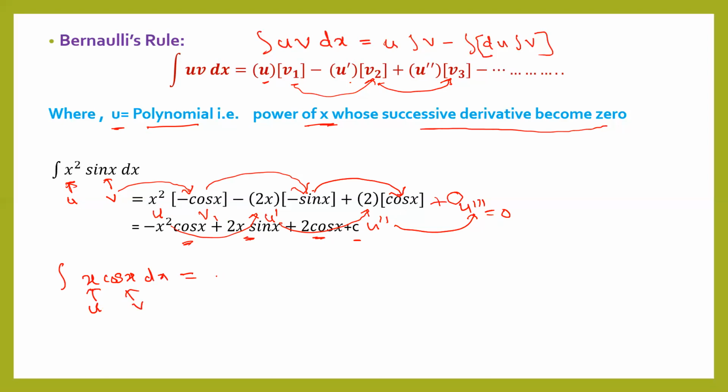When you apply this formula, x as it is, u, integration of v, integration of cos is sin x, then derivative of x, 1, integration of sine, minus cos x, and you can see here, this is x sin x plus cos x and the constant of integration c. In this way you can find integration by using the generalized rule of by parts.